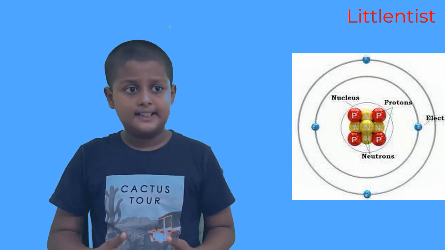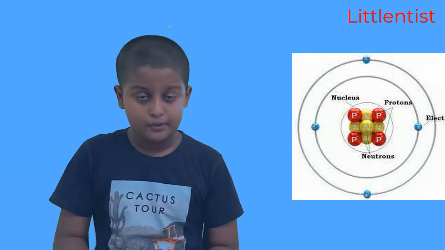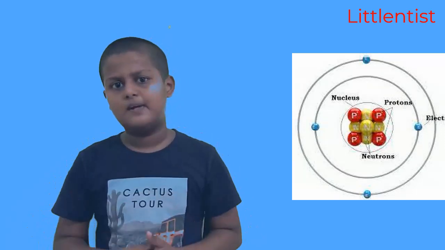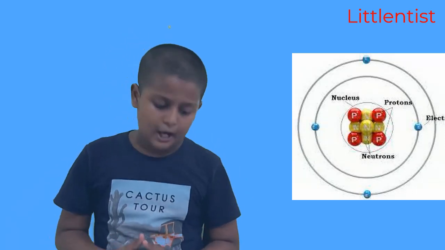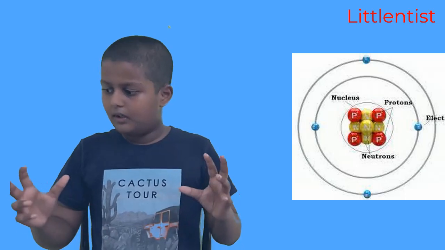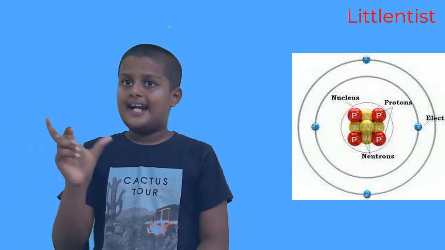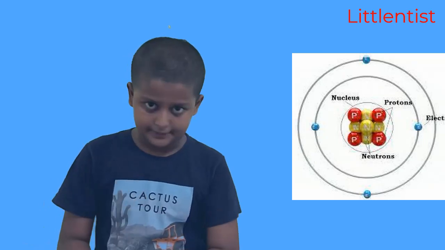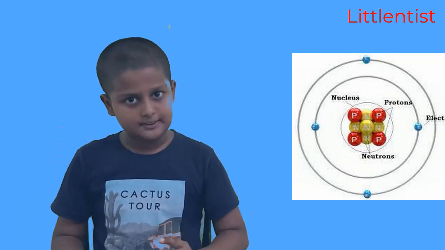Now we can ask, why didn't we take electrons? Because the number of electrons and protons is always equal in the atom. The protons of an atom are positive and the electrons are negative, so they cancel out each other.